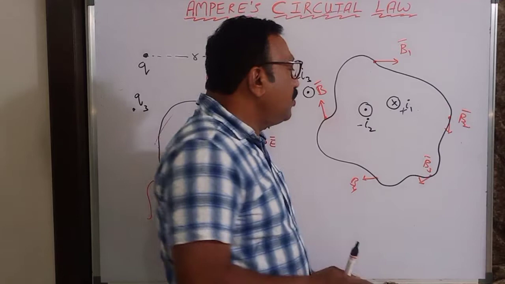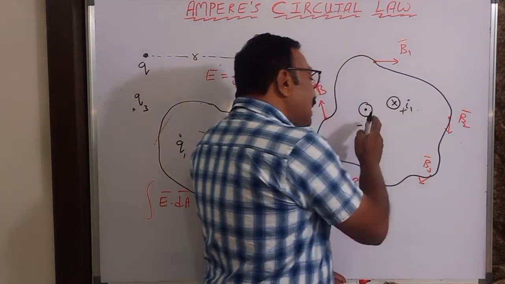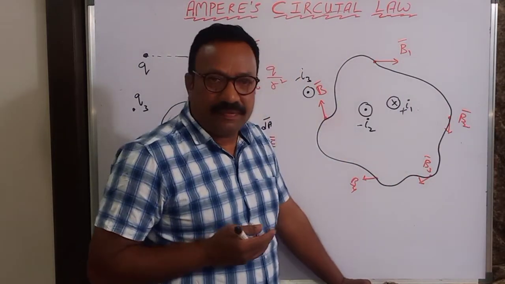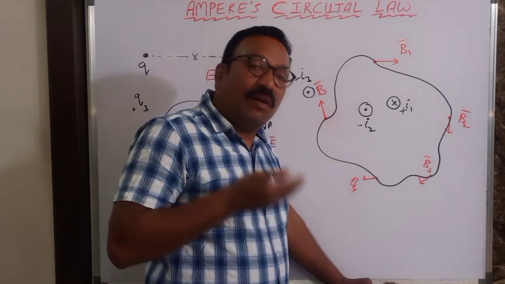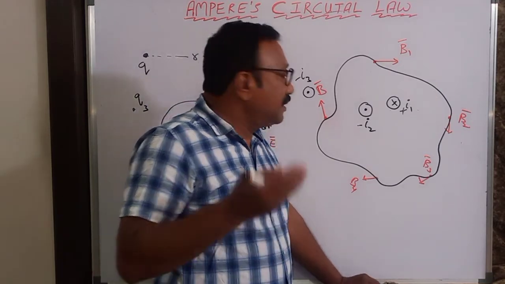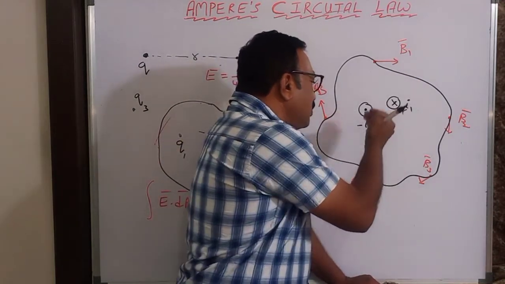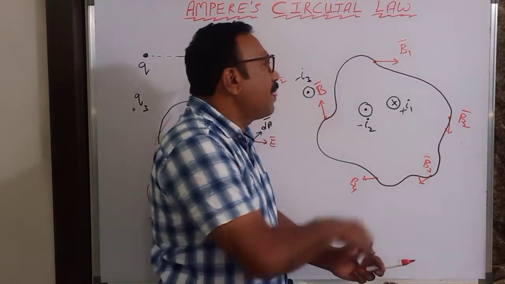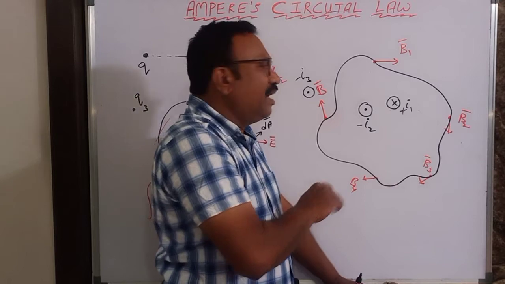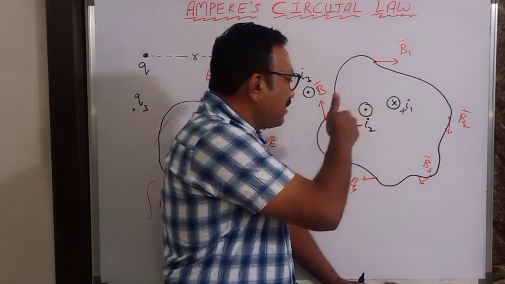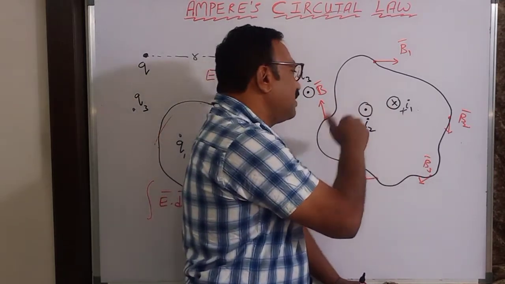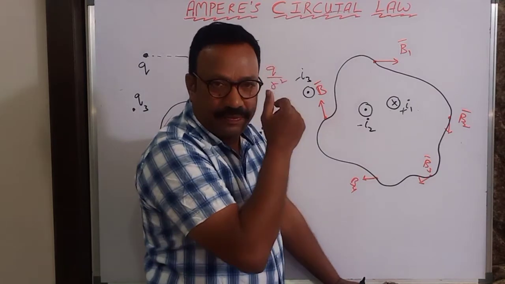But when you have two current carrying conductors with currents in opposite directions, then you have to give a plus and minus. If inward current is positive, outward current is negative. I have followed some rule, I told you, and this plus minus is only a convention. I can take this plus and that minus, I can reverse the direction also. Nothing to worry about that.